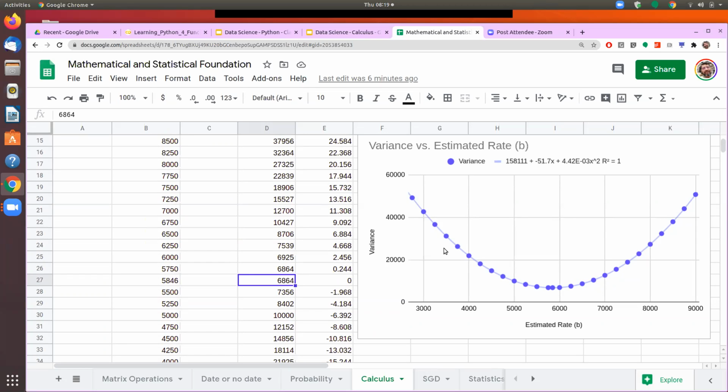If I know what the gradient is here, I have to move towards the point where the gradient becomes zero. Before we go into the gradient, just understand that in any of this kind of curve, at the minimum or even at the maximum, if the curve was inverted, either at the minimum or at the maximum, the slope or the gradient is zero.